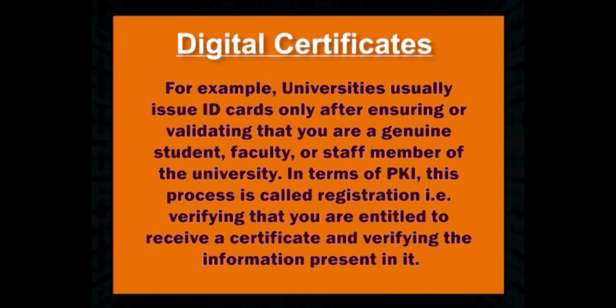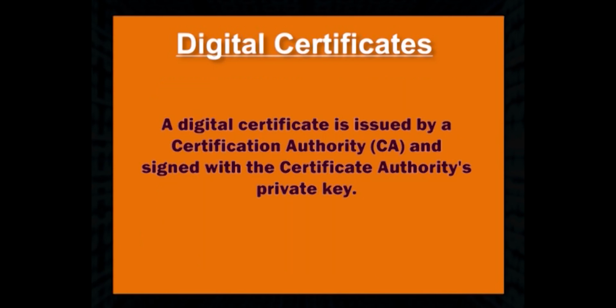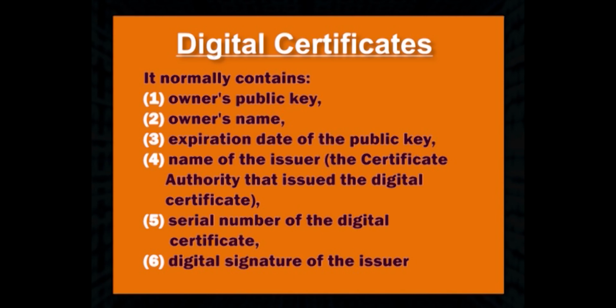In terms of PKI, this process is called registration, that is verifying that you are entitled to receive a certificate and verifying the information present in it. A digital certificate is issued by a certificate authority (CA) and signed with the certificate authority's private key. A digital certificate normally contains the owner's public key, owner's name, expiration date of the public key, name of the issuer, the certificate authority that issued the digital certificate, serial number of the digital certificate, and digital signature of the issuer.